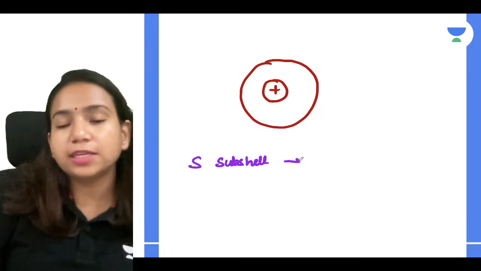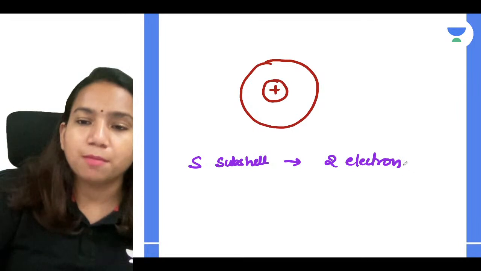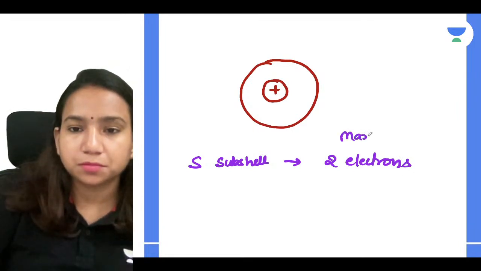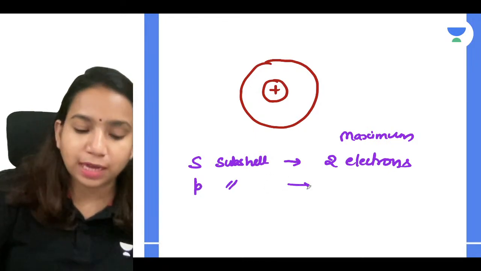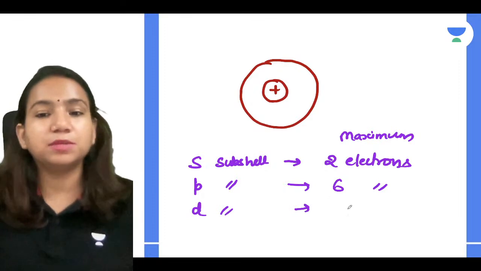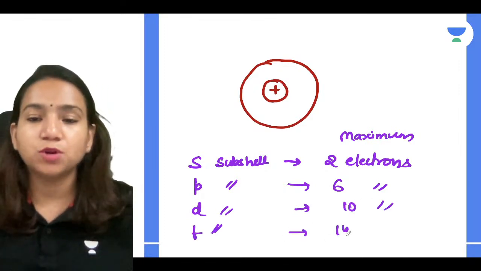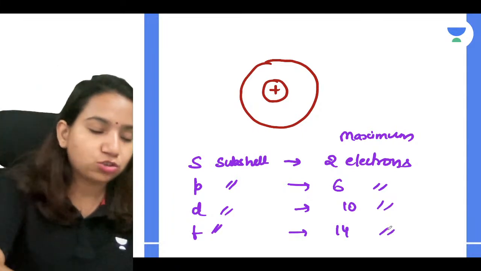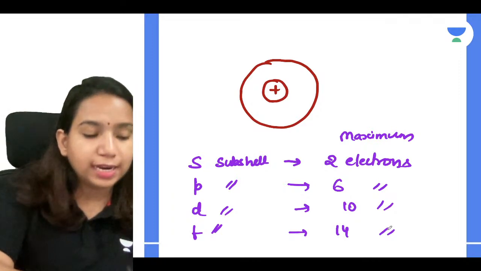So s subshell can accommodate 2 electrons maximum. P subshell can accommodate how many maximum, guys? 6 electrons. D subshell can accommodate maximum 10 electrons, and f subshell can accommodate maximum 14 electrons. So this is easy for us to relate.